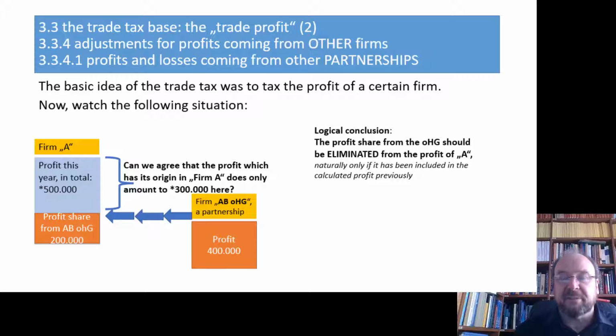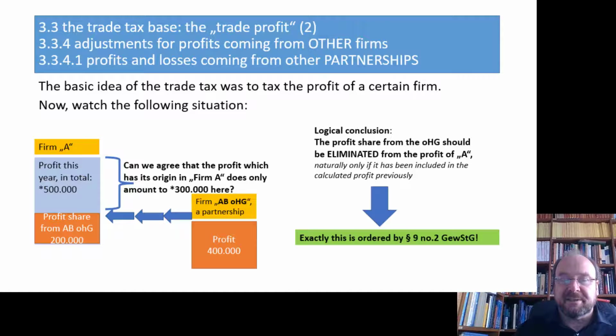Now, if we want to tax the amount from Cologne, the profit from the firm in Cologne, then it's a necessary conclusion that we must say, okay, these 200,000 from the Munich partnership have to be eliminated from the profit of A if they have been included in that bookkeeping there. And that is exactly what you will find in a section for the minus corrections, the minus modifications, paragraph 9 number 2. If you want to have a look, take a look, and if you don't want to, you should have a look anyway into the legal sources.